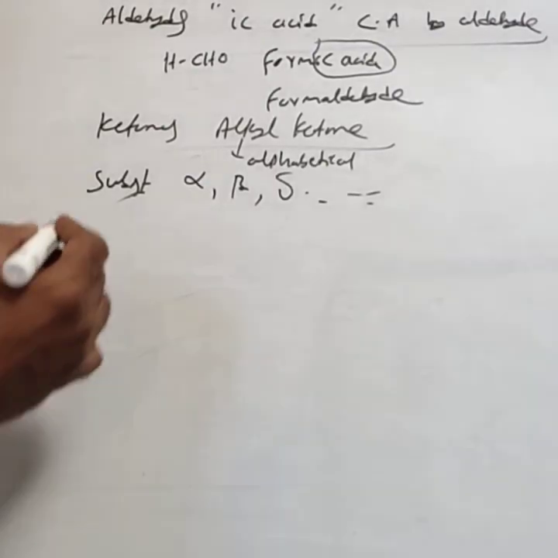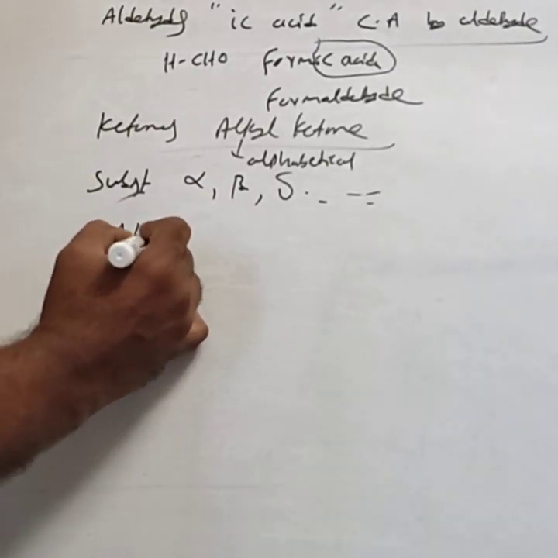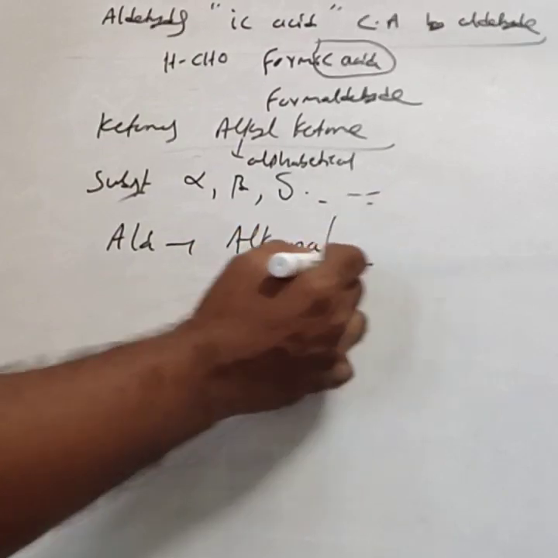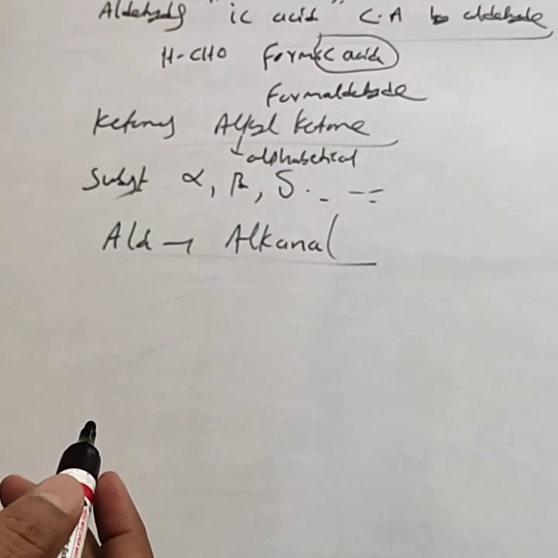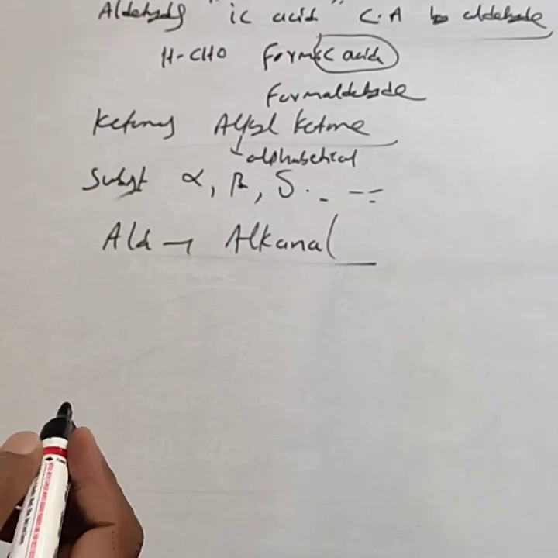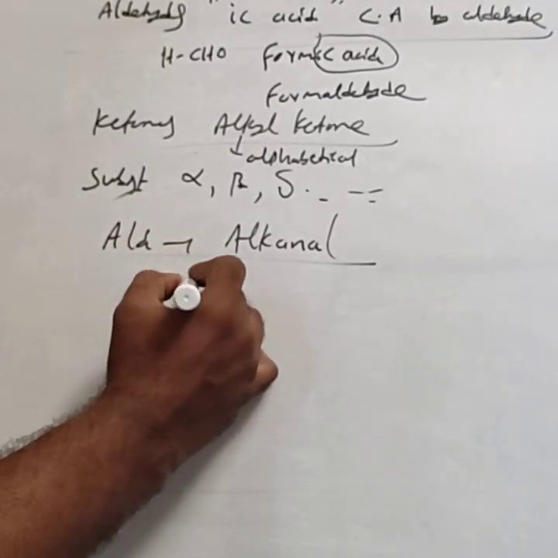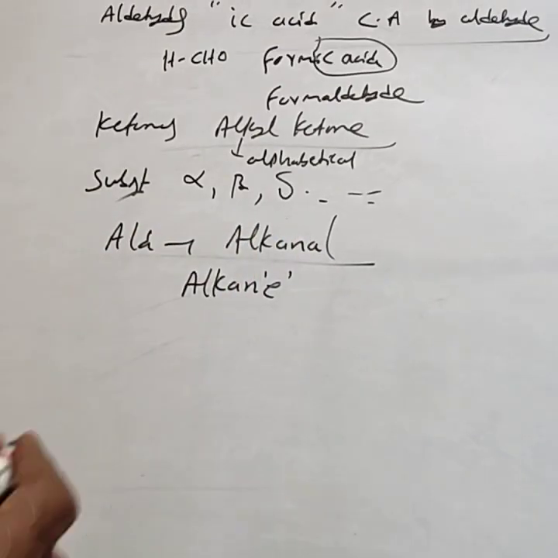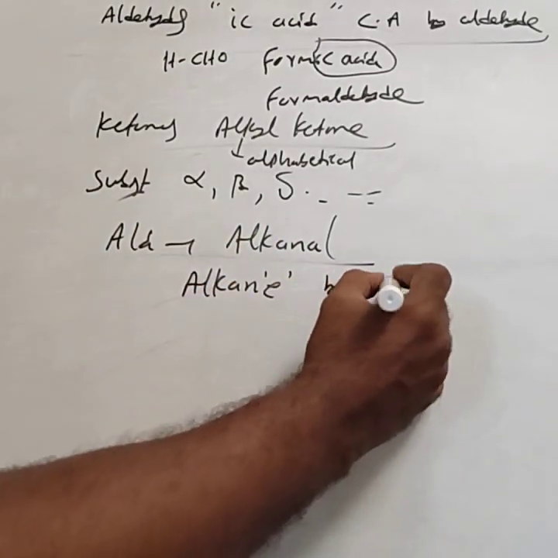In the IUPAC system, aldehydes are called alkanals. The alkanal is obtained by replacing the E of the alkane by AL.